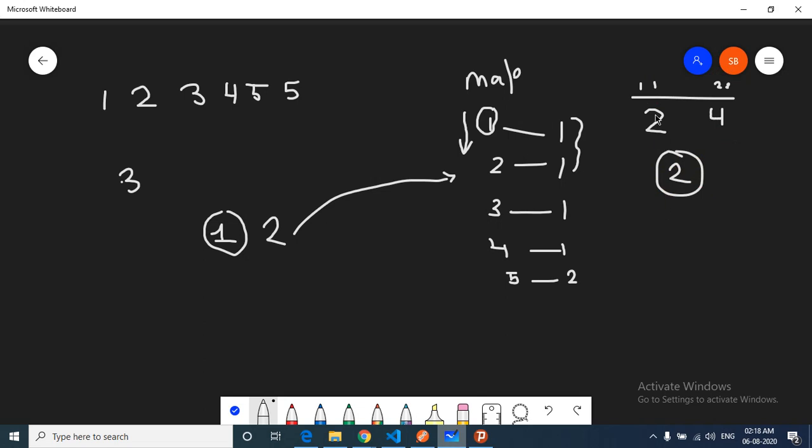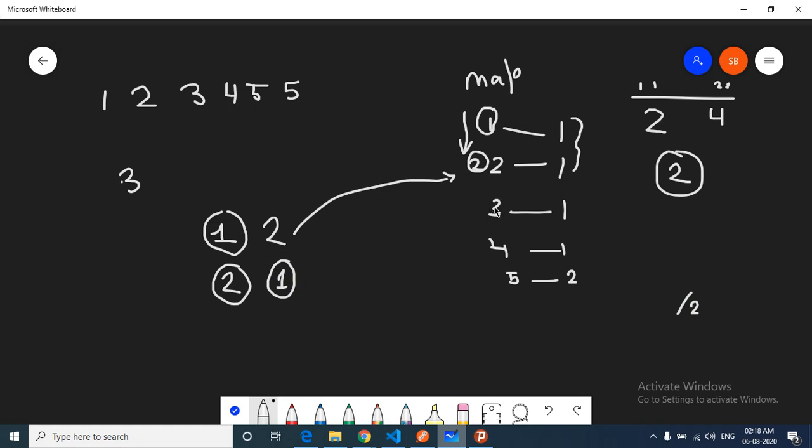Then we will check for 2. If there is a person with weight 2 and the total weight is 3, then the other person should have weight 1. So we double count it, and thus in the final answer we divide by 2. For 2, we find how many persons there are with weight 1, which is 1, so we take the minimum of them, which is 1, and add it. Now we move on to 3.